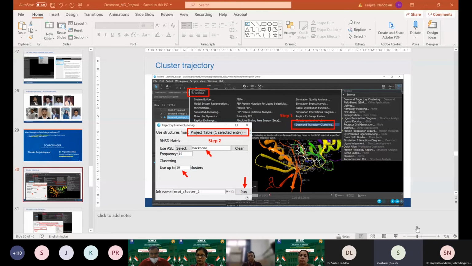Sir, my second question is, I have read many papers, and in a few papers, MD simulation is denoted as classical MD simulation. So what is the difference between classical MD simulation and normal MD simulation? Is there any difference between this? So the normal MD simulation which you are saying is basically a classical MD simulation.